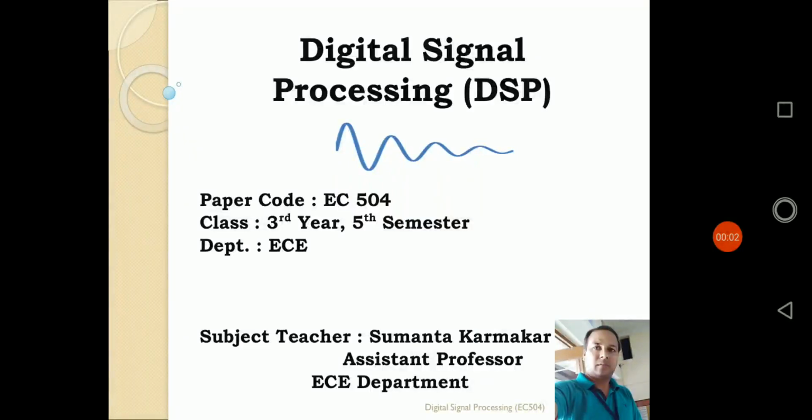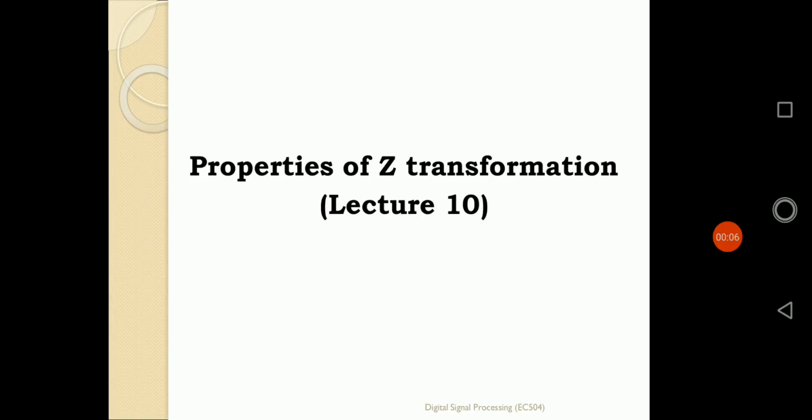Everyone, this is our 10th class, on properties of Z transformations. In our last couple of classes, we have studied how to define the Z transformation, what the Z transformation is, and how, whenever we transform a discrete time domain sequence into the corresponding frequency domain sequence,